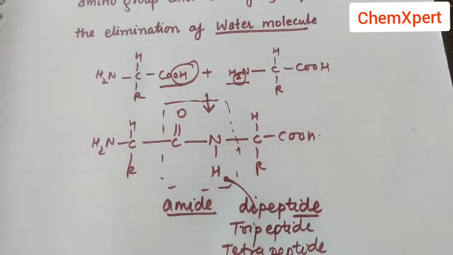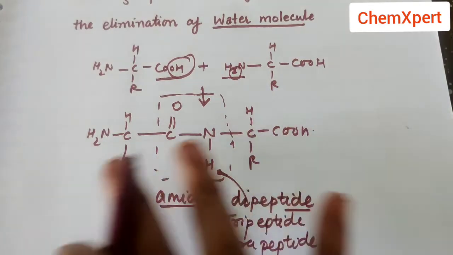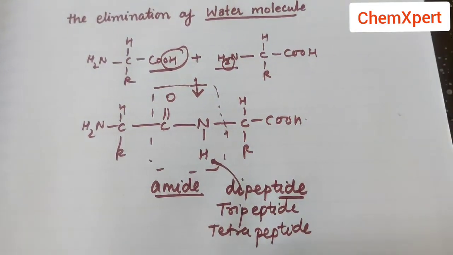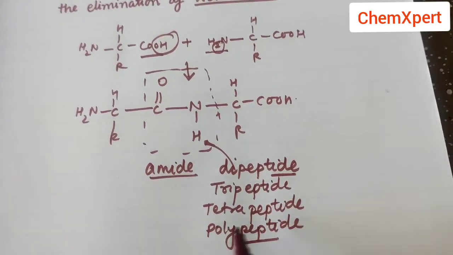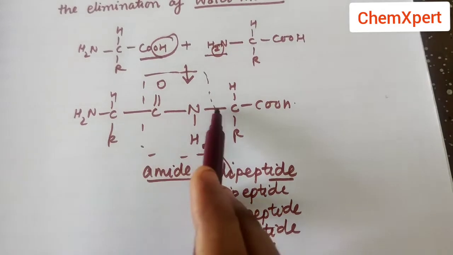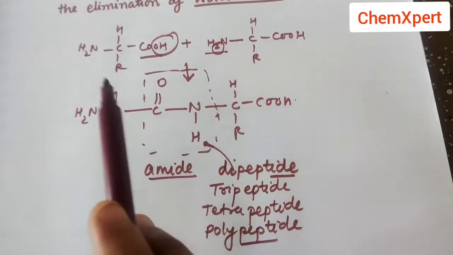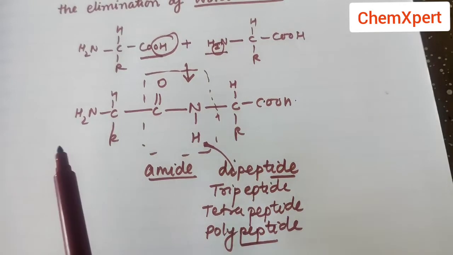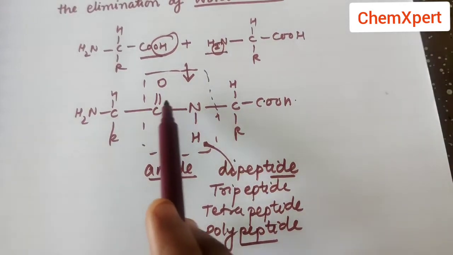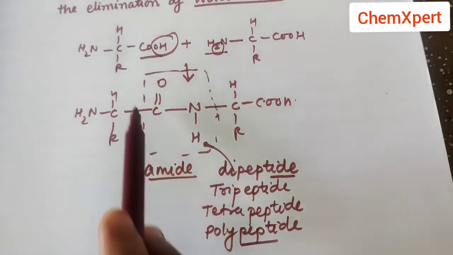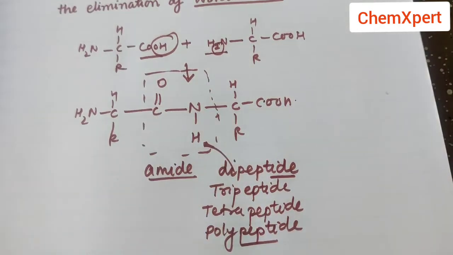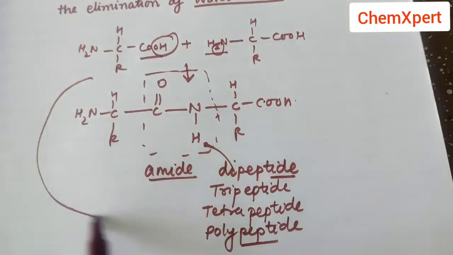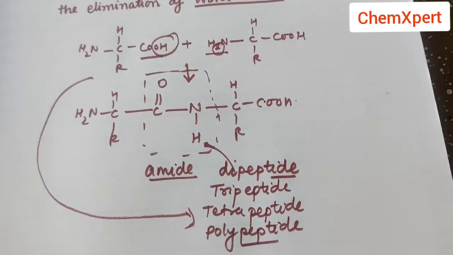And if n number of amino acid molecules condense together and form a long chain, then it is known as a polypeptide chain, so that there is an elimination of water molecules and formation of peptide linkages.